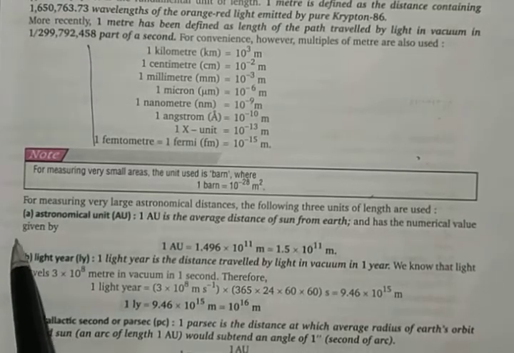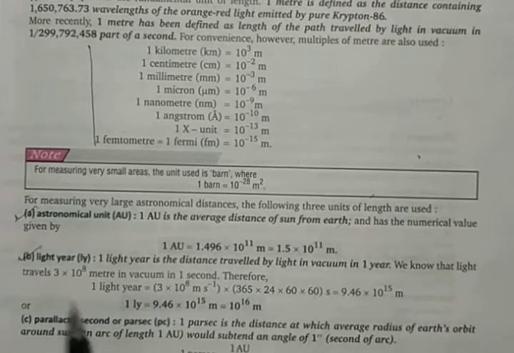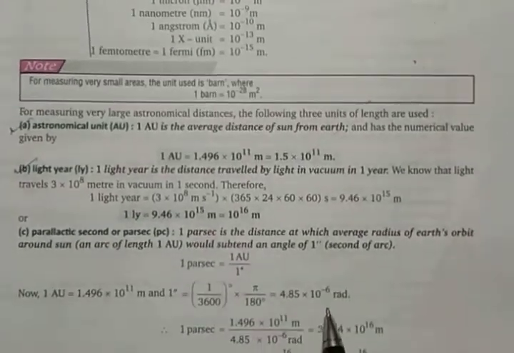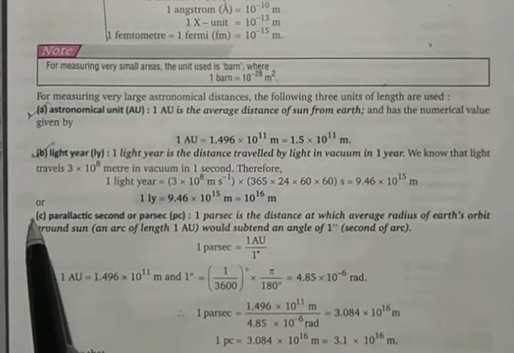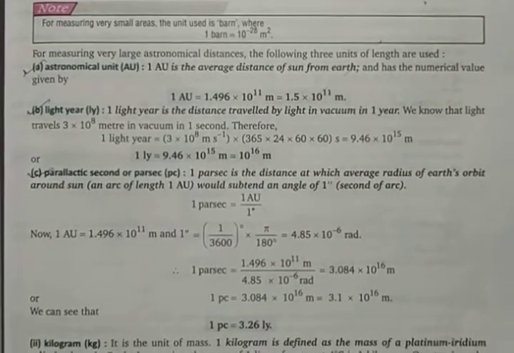But from the examination point of view, there are a few calculations given here. Astronomical unit, AU, very important. What is a light year? The definition and the calculation are important. And the next one, what is a parallactic second? The definition as well as the calculation is important. You already learned this in a video.